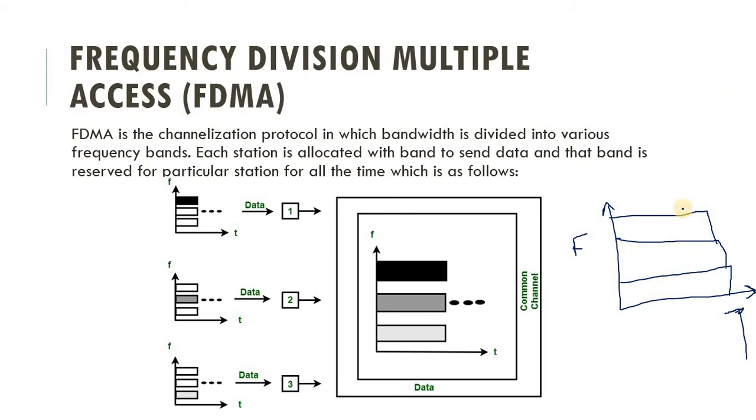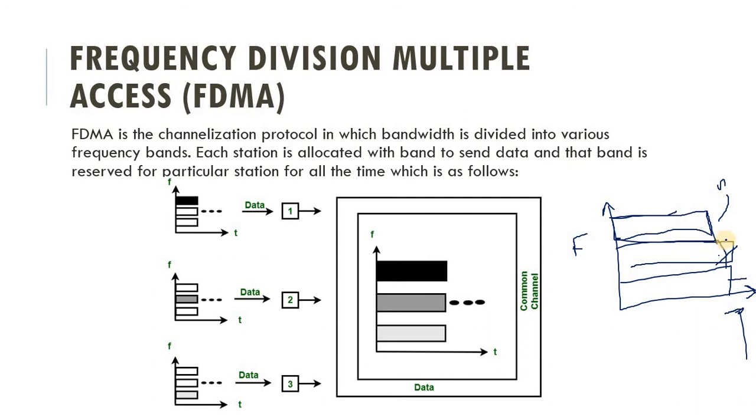Here we are dividing this frequency, and now suppose we have multiple groups of people. This band is given to station 1, this to station 2, and this to station 3. Now station 1 can only access its frequency band, and station 2 can only access its own band.